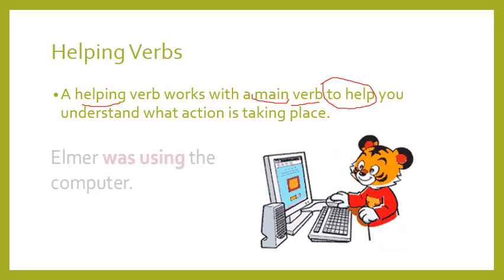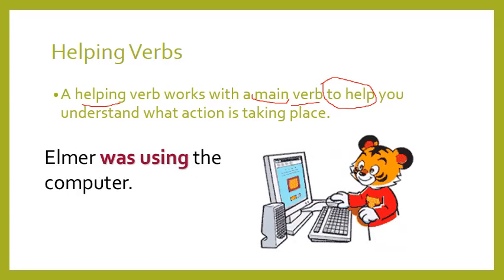Example? Why not? Elmer was using the computer. Where is the verb in this sentence? Some of you might say was. Some of you might say using. The complete verb here is was using. You'll notice that the verb here is made of two words.